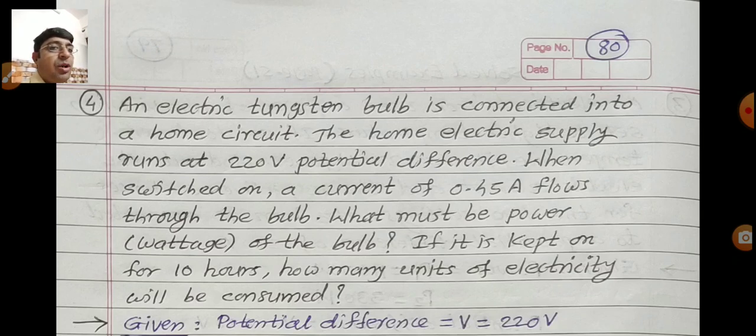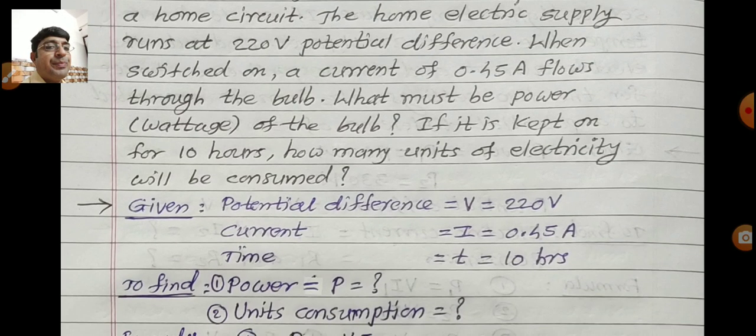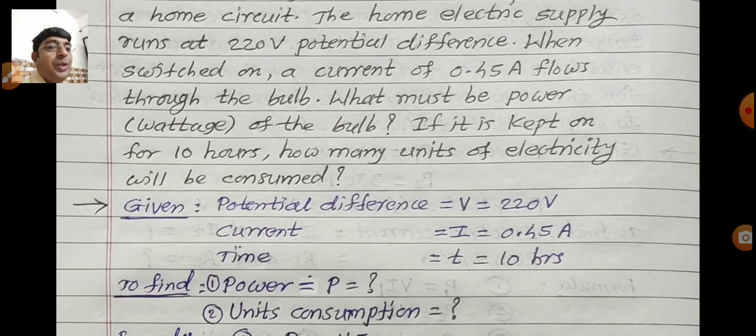When switched on, a current of 0.45 ampere flows through the bulb. What must be the power in wattage of the bulb? That we find out. If it is kept on for 10 hours, how many units of electricity will be consumed? So we find out two answers here.